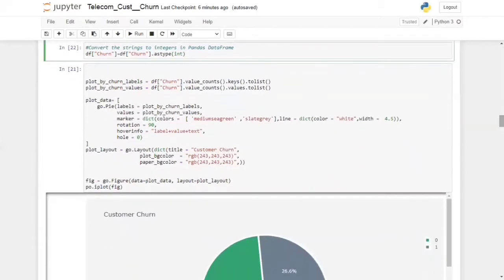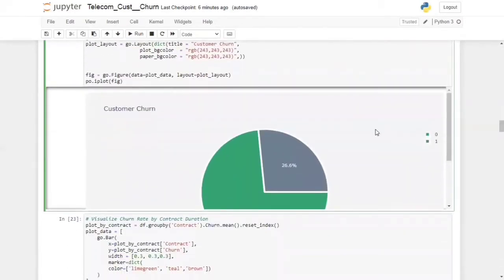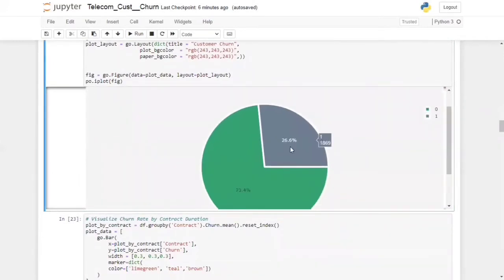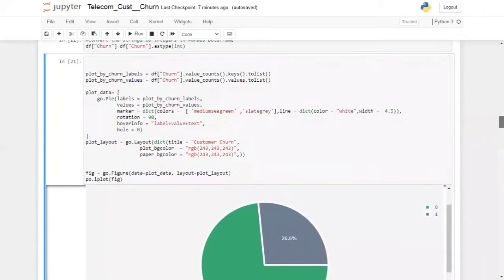In the next cell we have plotted the pie chart. As we can see for customer churn, 26.6% shows that the customers churned out, and 73.4% shows that the customers are still loyal to the company and have not churned out. For plotting the graph, we have used the pie chart from our plotly.graph_objs package, which I have named go.